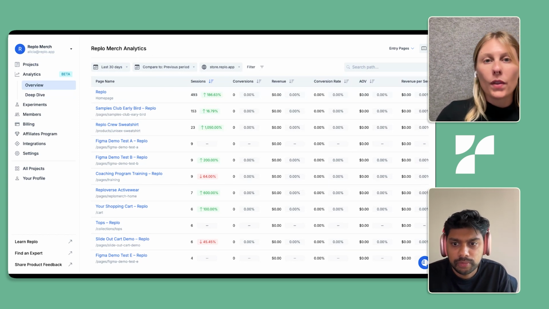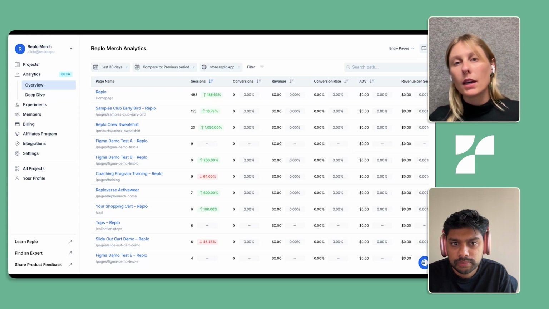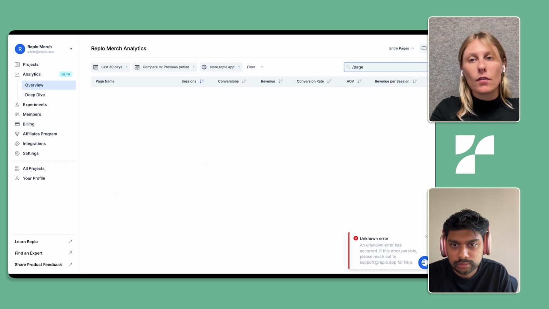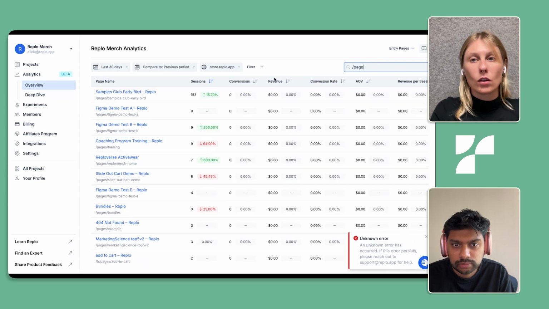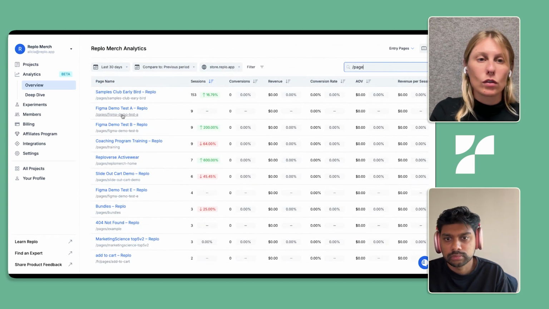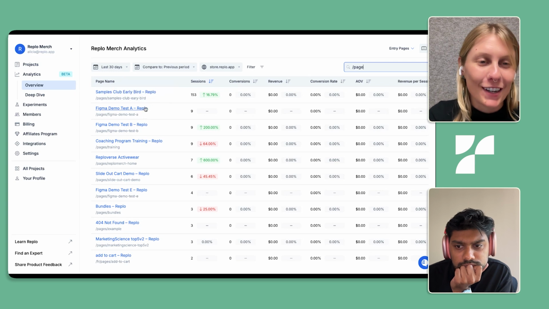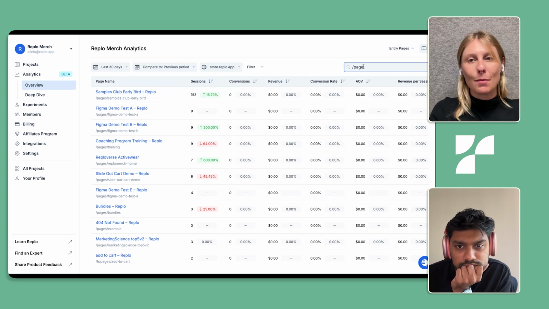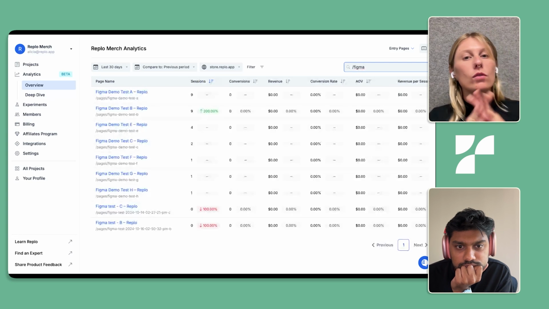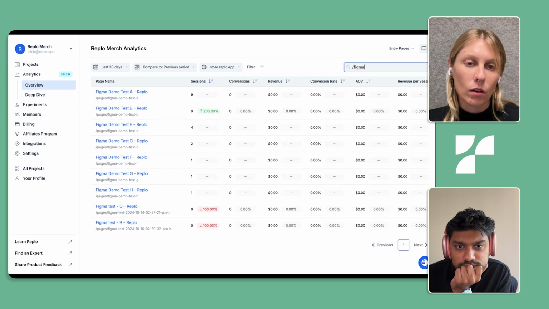So really, this is meant to be a place where you can quickly come in and get a glance at specific pages that you're interested in learning more about. A lot of customers come down and start searching for just the pages that are on their site. Or maybe, okay, we're going to jump into some demo tests here, and I really care about my Figma demo test. So I just want to filter down to those pages. When you do that, you can see that subset and the information you're mostly searching for.